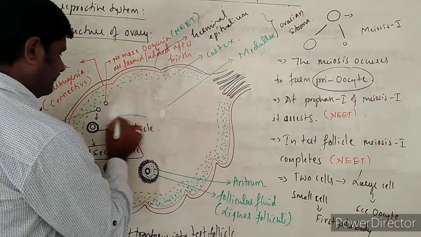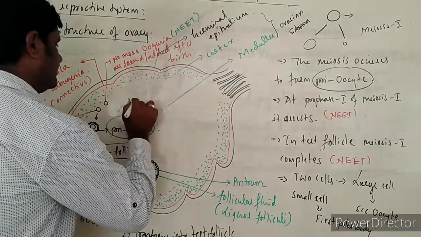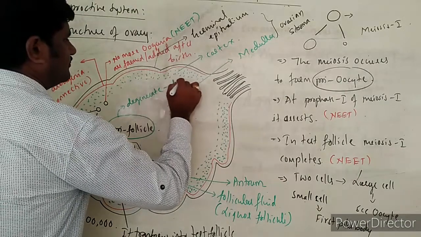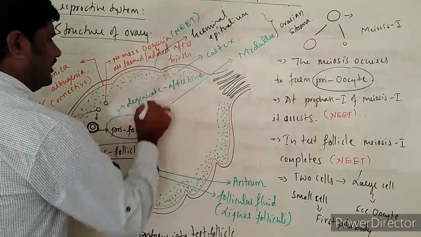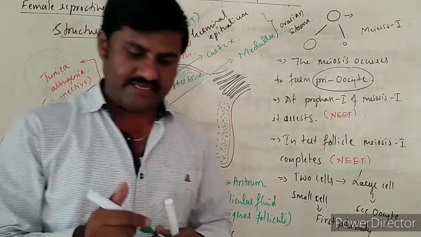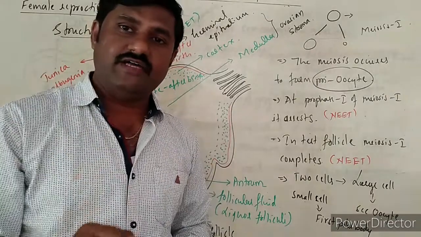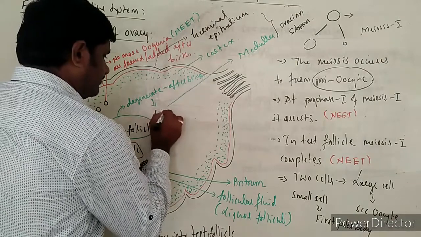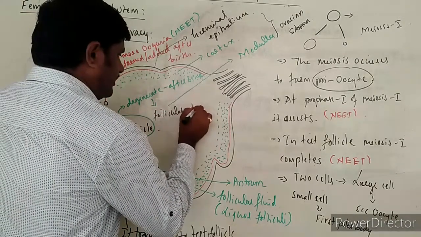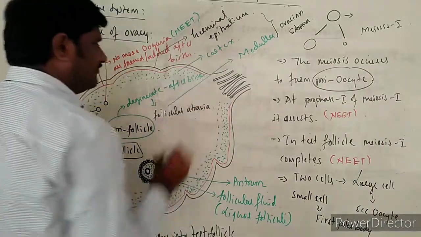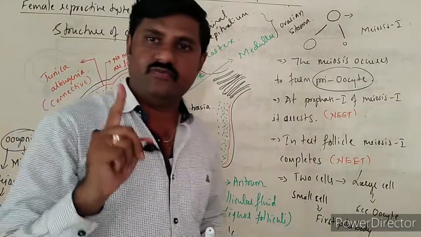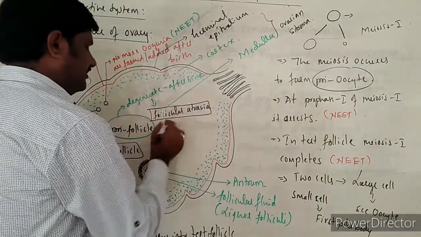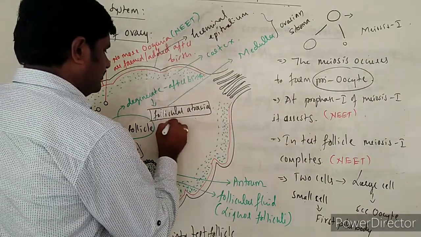So these follicles start to degenerate after birth, and the degeneration of the follicles itself is called follicular atresia. Point to be noted. Follicular atresia is the most important point, and it is also important for the NEET examination.